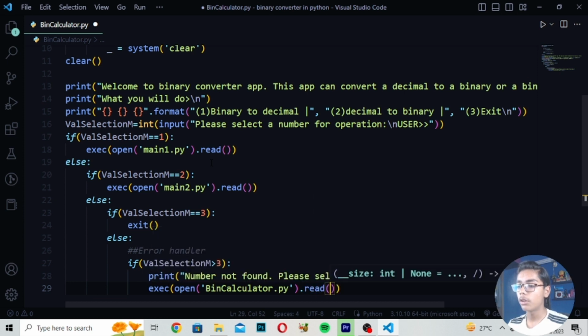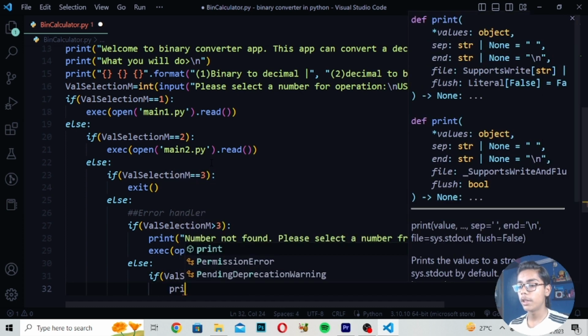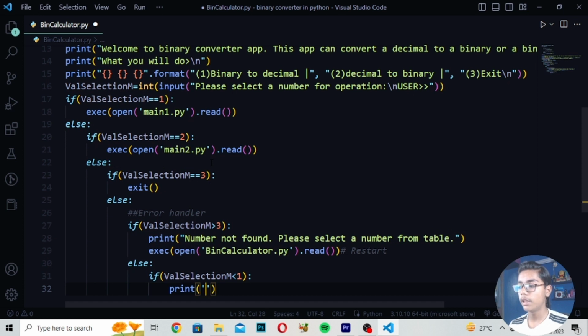Now I will be writing dot read to make this bracket, and then restart, to restart this. Then else if well selection, I will be writing m, then back colon and this one, and here you have to write print. After writing print I will be writing number not found, then please select a number from table.